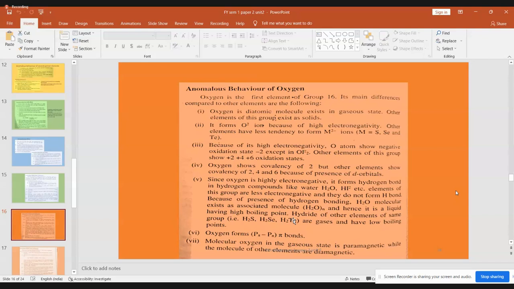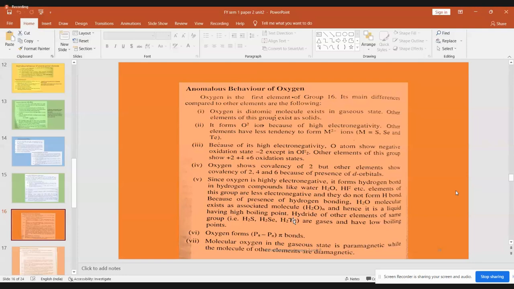Now, the next point of the special nature of oxygen is when you draw the molecular orbital diagram of oxygen. So you have to study the molecular orbital theory for it. It is there somewhere in your SY BSc, I suppose. I'm not sure. For the time being, you remember molecular orbitals. How do you draw a molecular orbital diagram? You draw atomic orbitals on one side, atomic orbitals on the other side. You combine the atomic orbitals of similar energy and similar symmetry and get the molecular orbitals. This is the way we draw the molecular orbital diagram for any molecule.